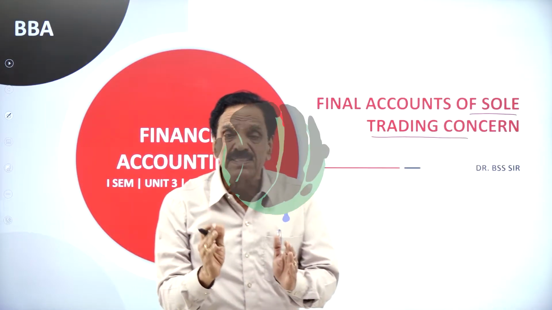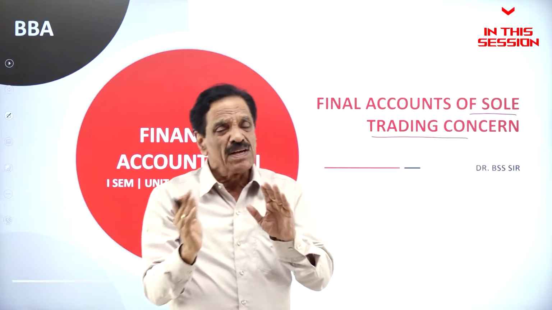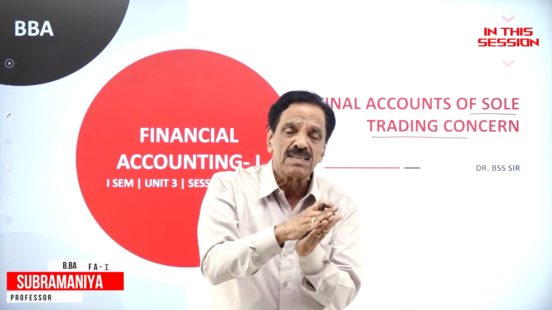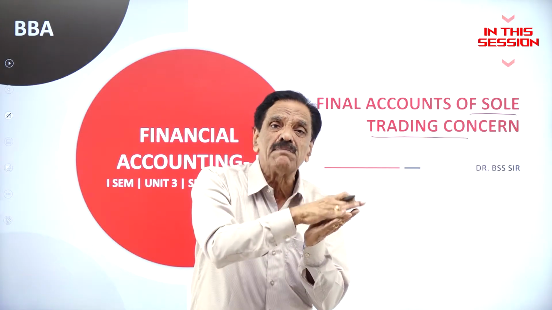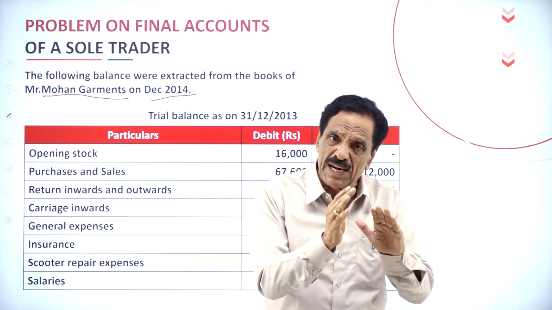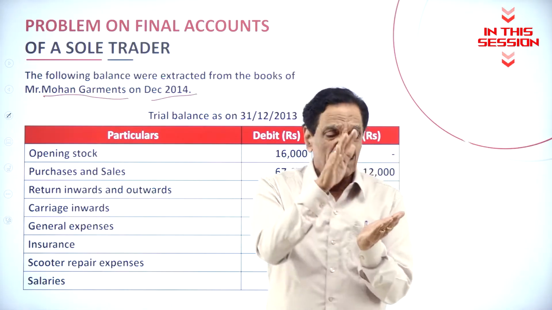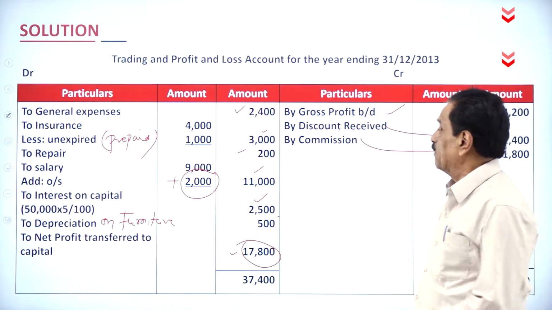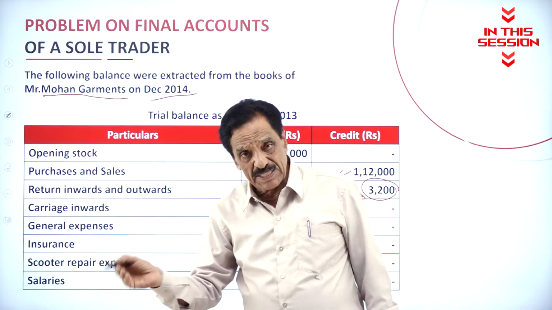Sole trading concern is an individual business. He contributes the capital, he takes the risk, and he takes the more interest, because if he does not take the interest, he is the sufferer of the loss. It is a one-man show. So trial balance is taken from ledger balances. Ledger balance is taken from the journal entry. Whatever the difference comes is a net profit transferred to capital. Debit side, sales return. Credit side, purchase return.